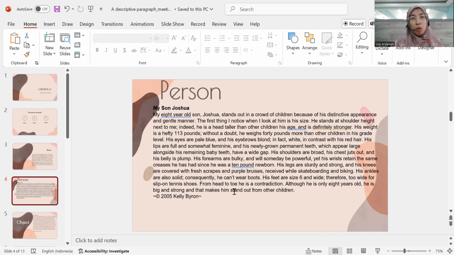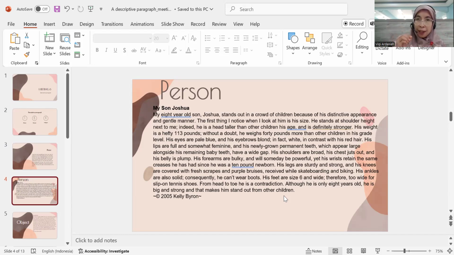When you are reading this, you see how the writer describes from the top to the bottom, from the eyes, from the shoulder. Sometimes it could be from the face, eyes, mouth, the lips, teeth, and some distinctive features can also be described when you are describing a person.